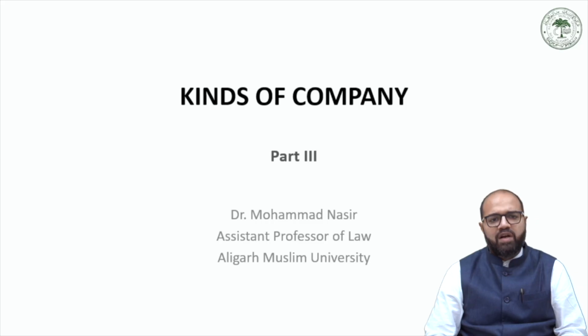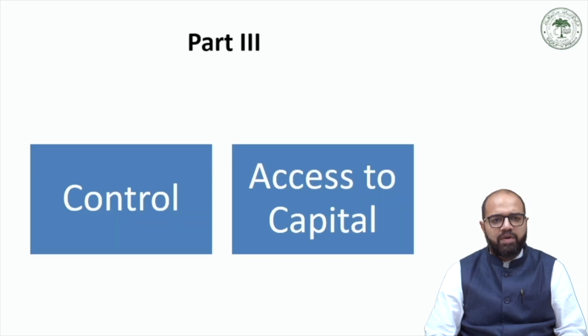So, continuing with our discussion on the kinds of company, in this part 3 lecture, I would be discussing the companies which fall under these two heads, namely control and access to capital. Here, I would be taking up their concepts, features, structure, points of differentiation, along with the provisions governing them under the company law.